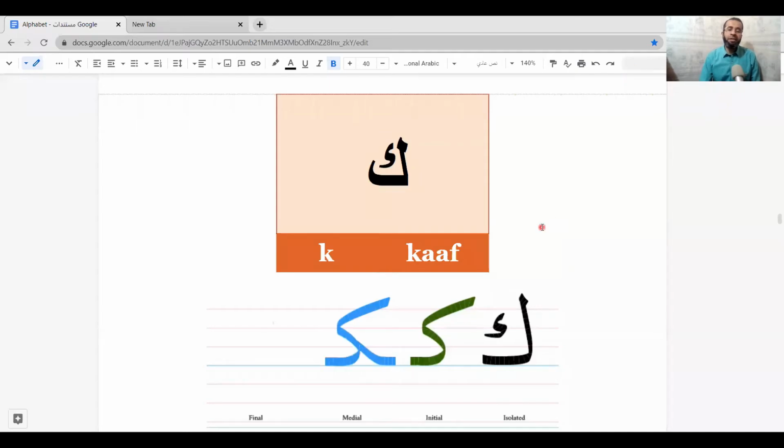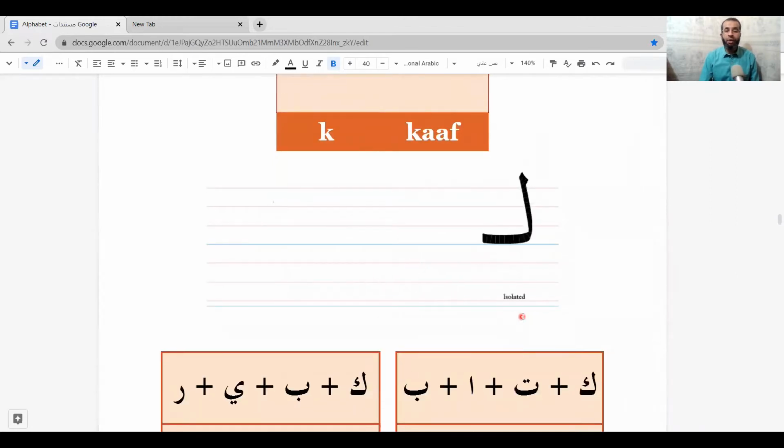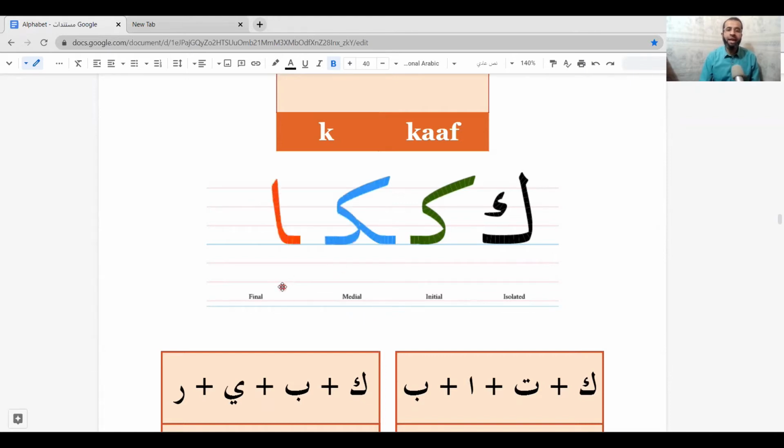The next letter here is kaf. Kaf. Its sound is ka. And this is how it is written. When it is isolated like this, when it is in the beginning like this, and when it is in the middle like this, and when it is at the end, it's written like this.